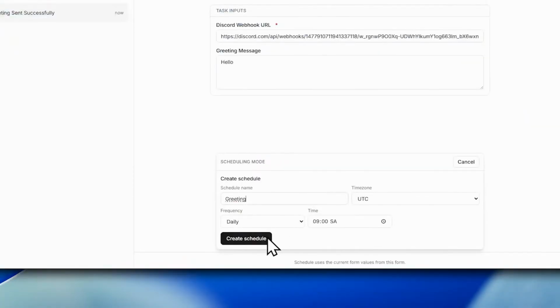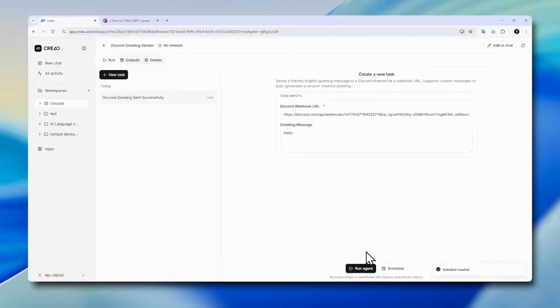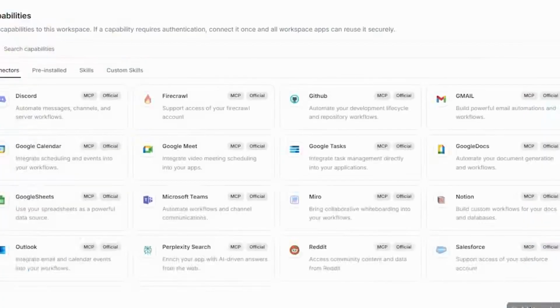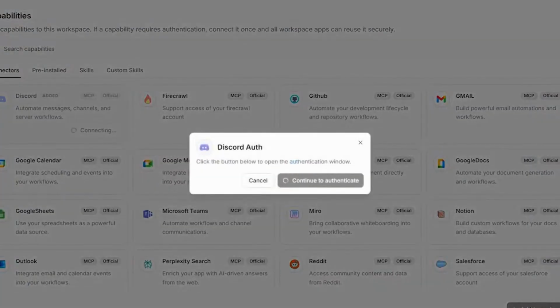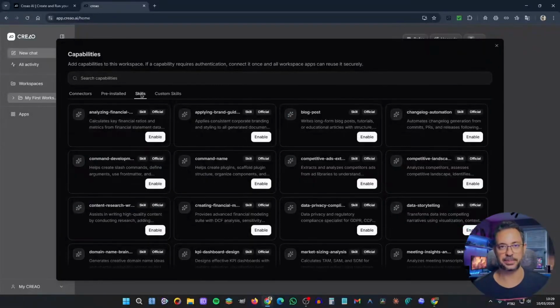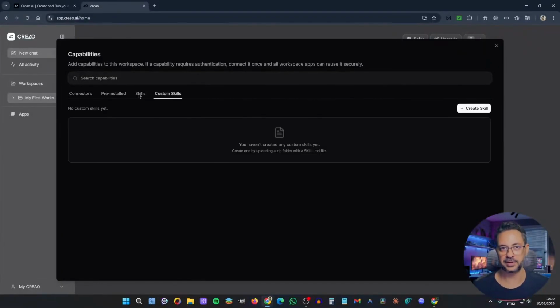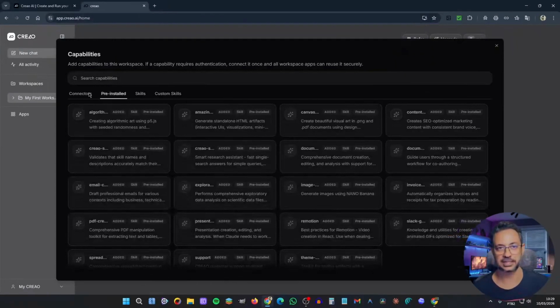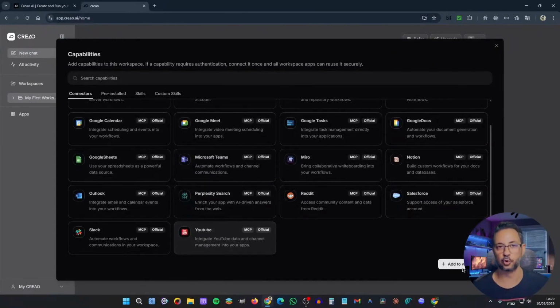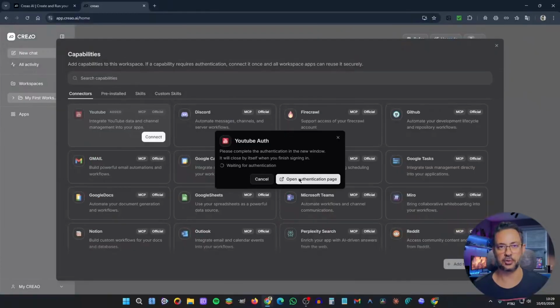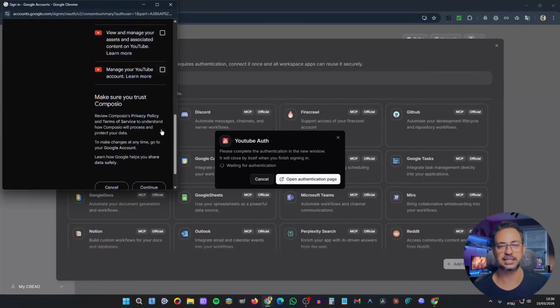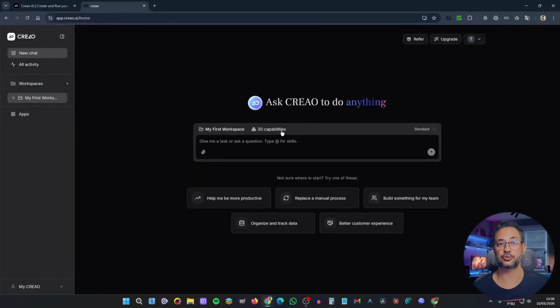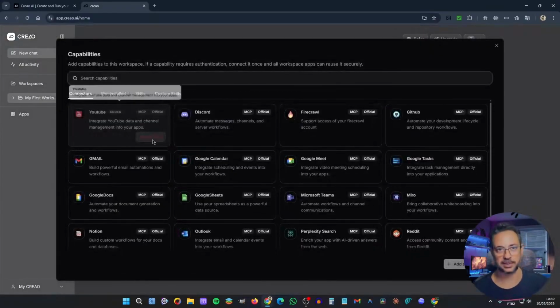And here's an important point. Crial doesn't just work with internal responses, it connects directly to external tools via MCP, which is basically the bridge that allows the agent to control real services. So, for this example that I'm going to show you here today, the first thing I have to do is go to the integrations area, then connect the YouTube MCP, then I authenticate with my account, authorize the necessary permissions, and that's it. Now, Crial has direct access to the search and data from the platform.